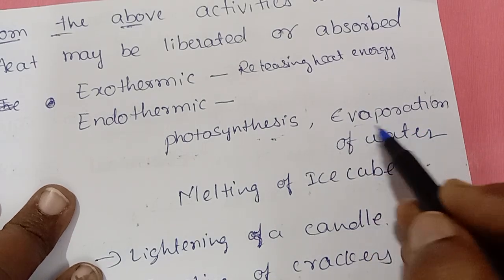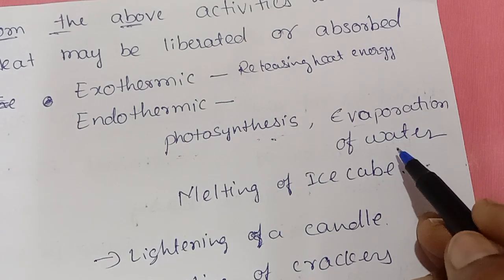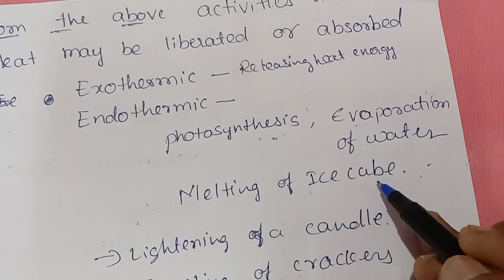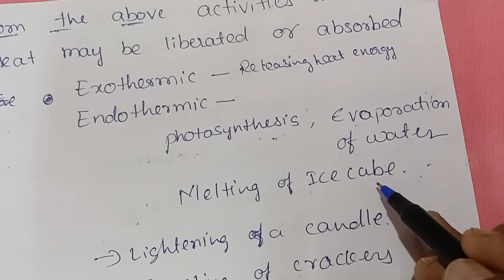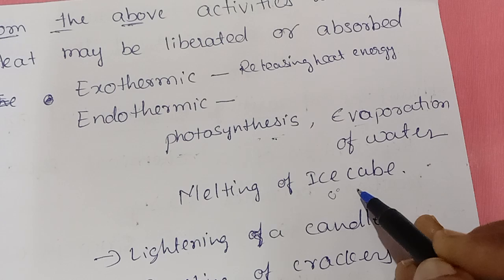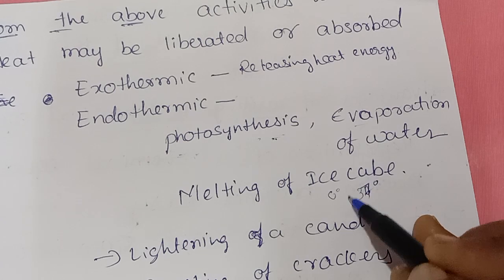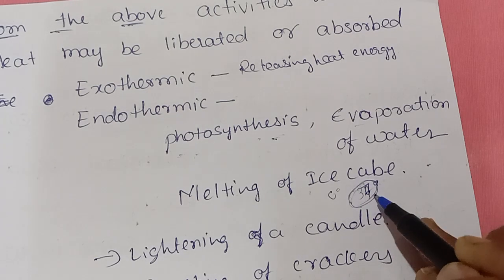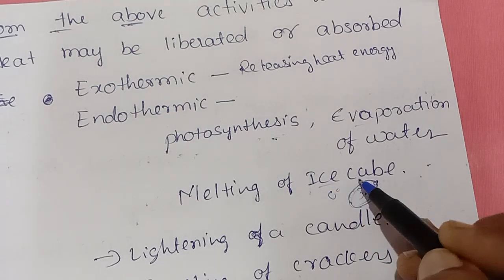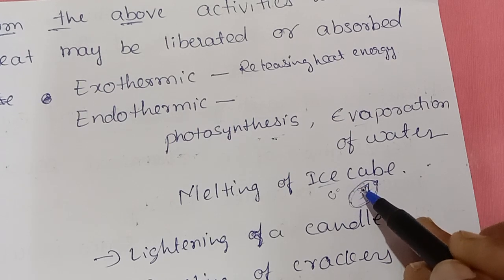Evaporation of water. To evaporate water, what we have to do, we have to apply heat energy externally, right? Melting of an ice cube. Whenever it gets heat energy, then only it melts. Ice is at 0 degrees Celsius. Atmosphere temperature is 36 or 37 degrees, right? So it is more than that, so whatever heat energy is received from the atmosphere converts the ice cube into water, right? So it is taking heat externally from the atmosphere.